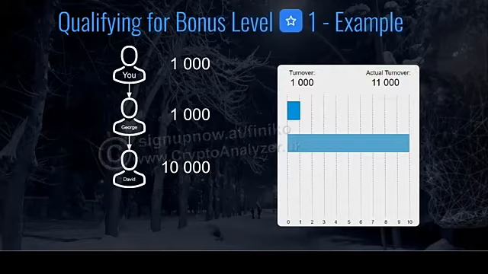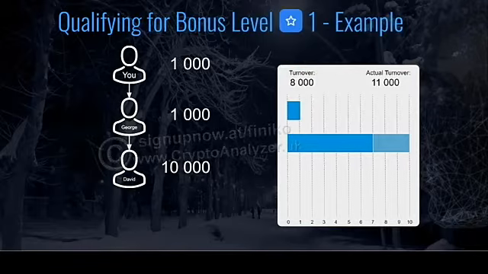And because David is your level 2 referral, you get 70% of his actual turnover counting towards your turnover. So now we see the turnover bar on the chart showing as 7 CTIs, i.e. 70%. So now on the top left, our turnover changes to 8,000.